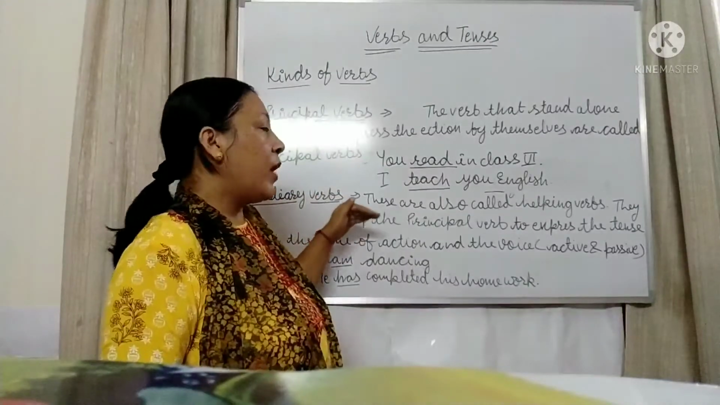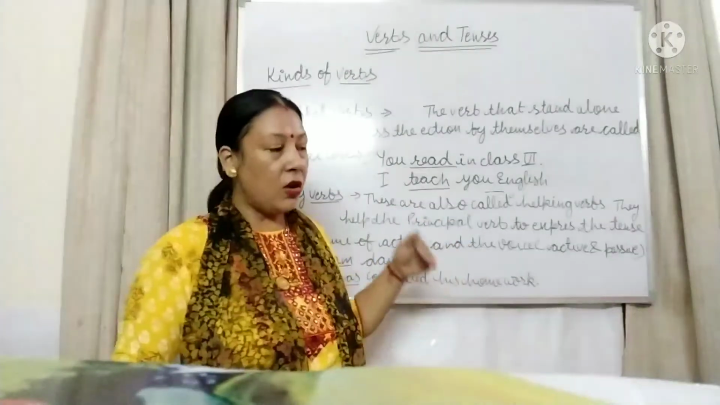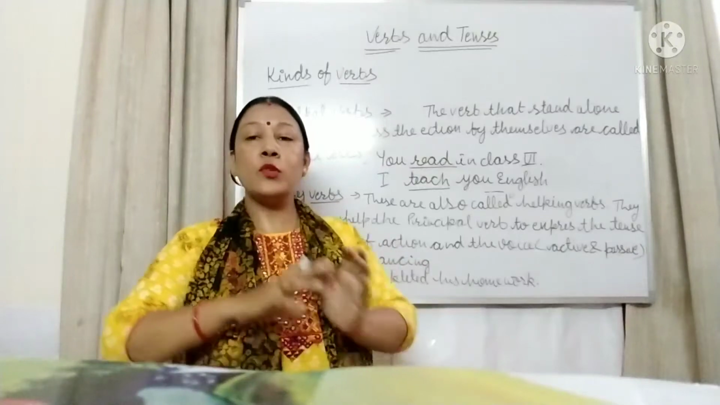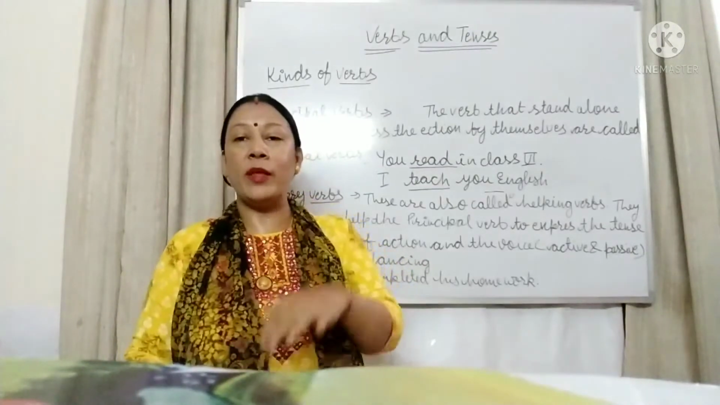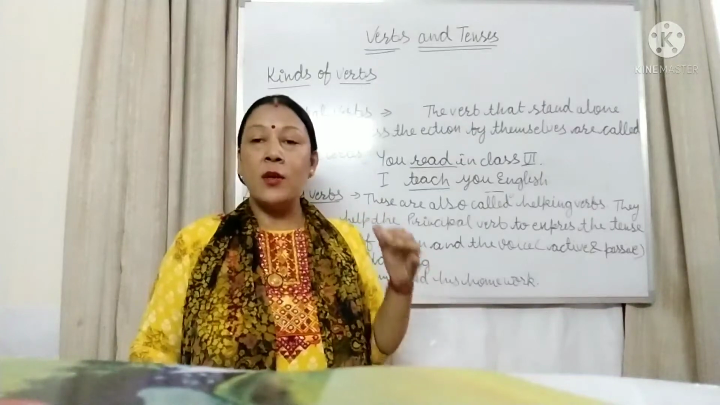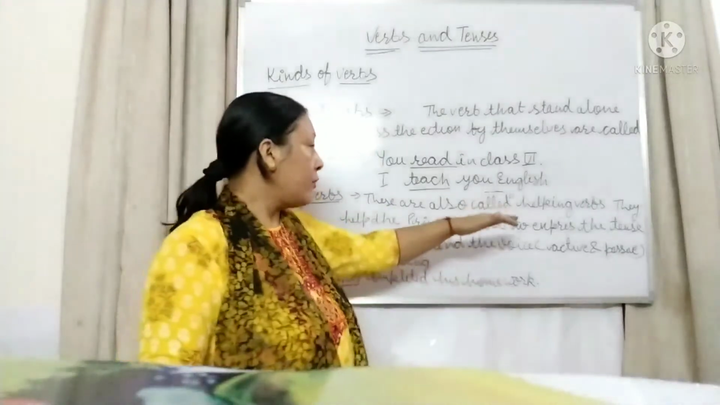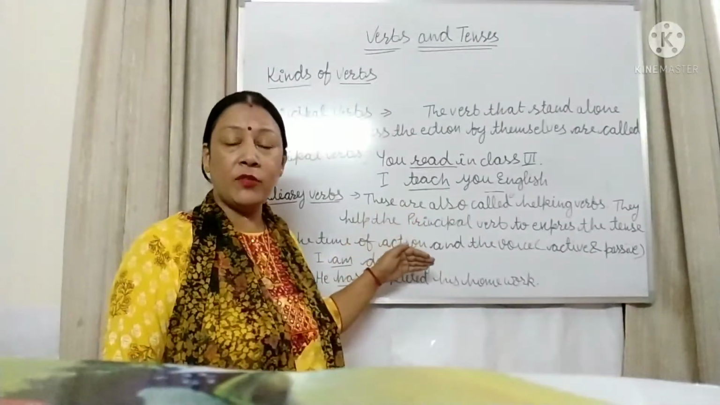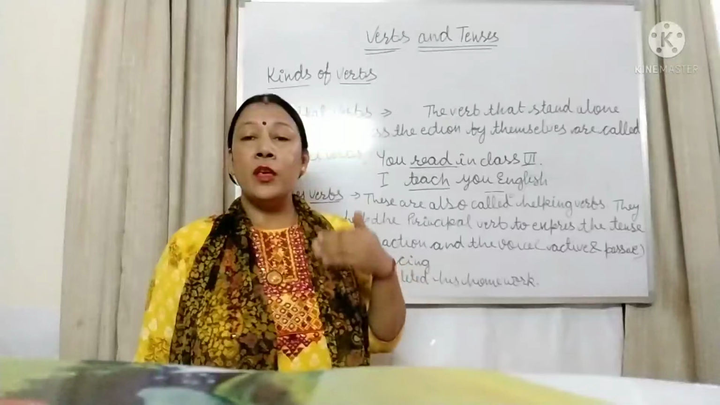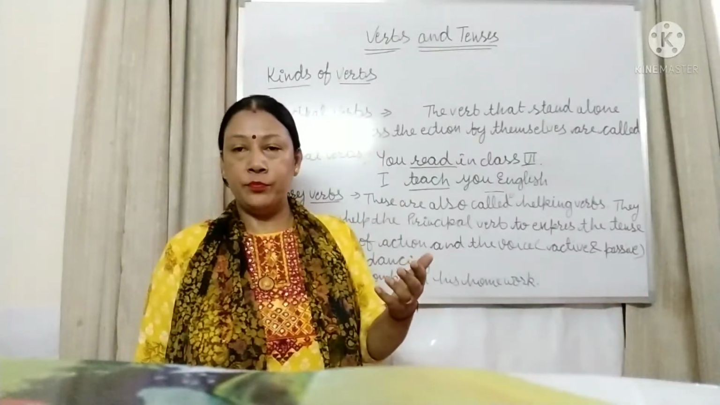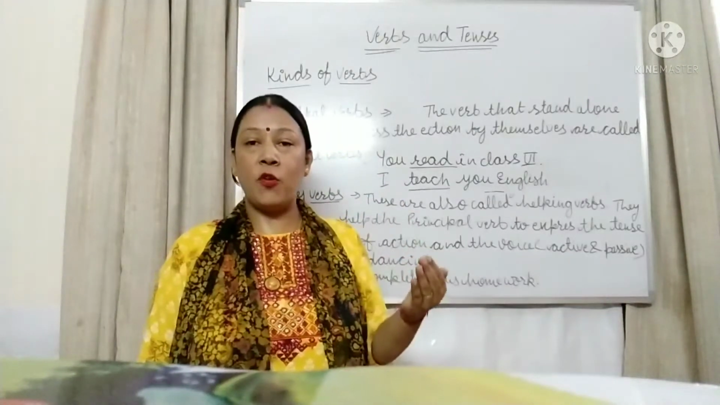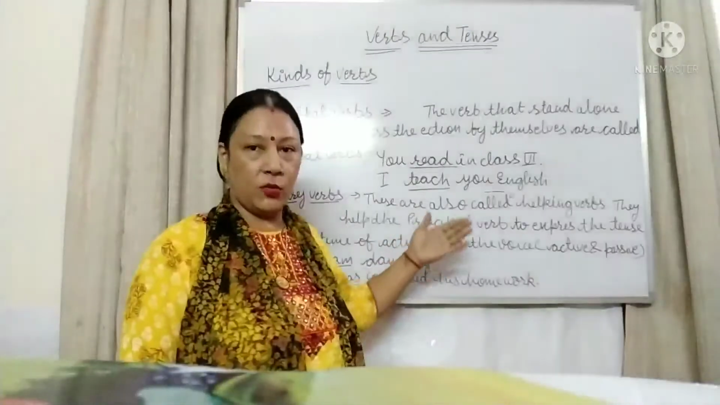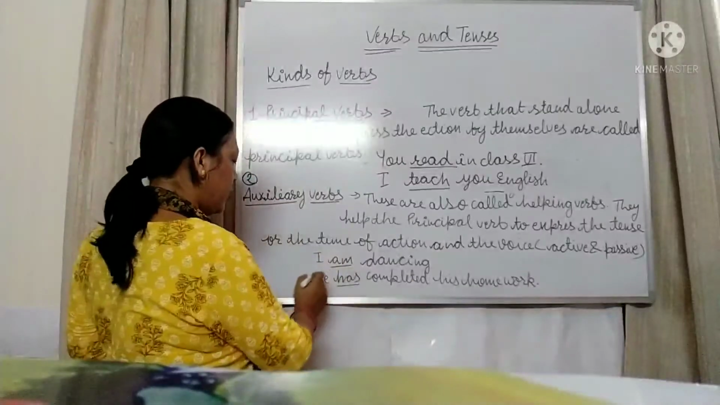So auxiliary verbs, in other words helping verbs, are the verbs which are used to help the principal verb, the main verb. What is the work of these helping verbs? They give help to the main verb for expressing the tense, the action, the time and the voice and all. For example, here I have written two examples.